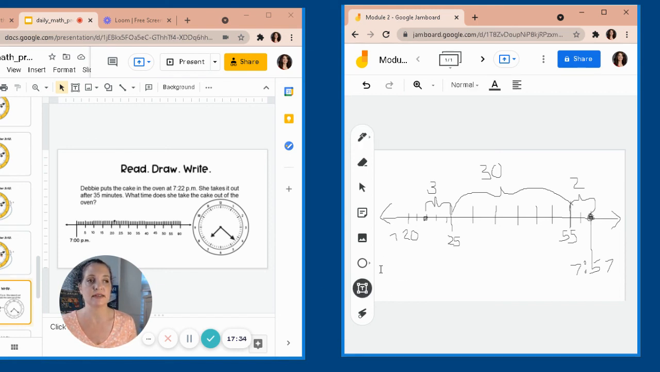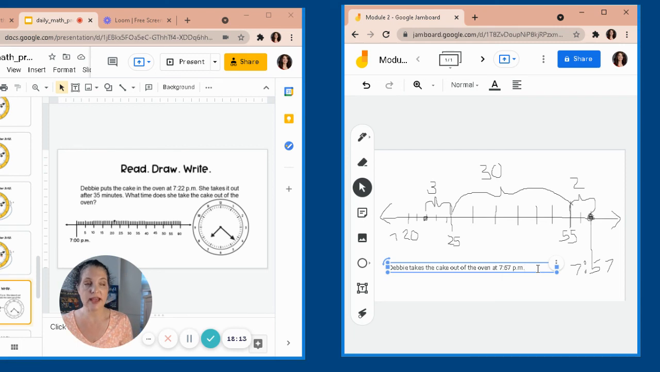So I'm getting my text box. I'm going to type in here using information from the question. So her name is Debbie. Debbie takes the cake out of the oven at 7:57 p.m. So I can stop right here, and I've answered the question. I've answered it correctly, but is it complete? Well, it could be a little more complete. It could have details. So I'm going to add some details.